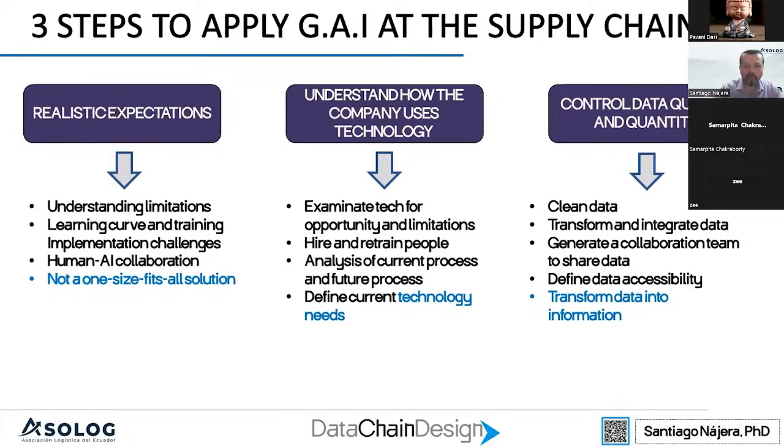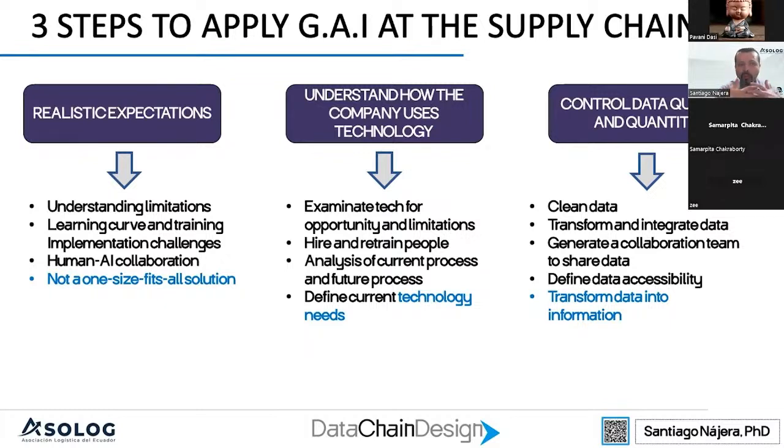Even if we have good data, another thing that we need to have in mind is how to transform and integrate all the data. In that way, different areas and different decision levels in the system will collaborate with each other. So the idea is to have a way to capture that data, transform, integrate, and share that data.